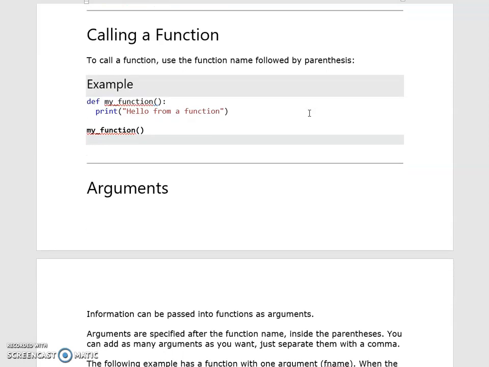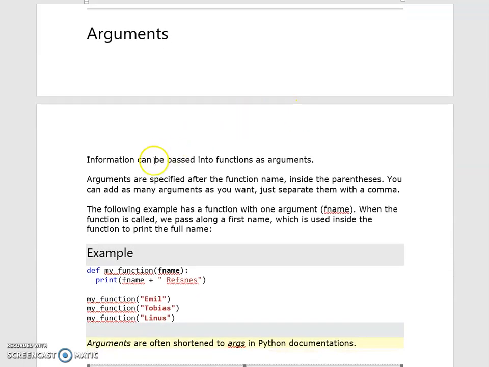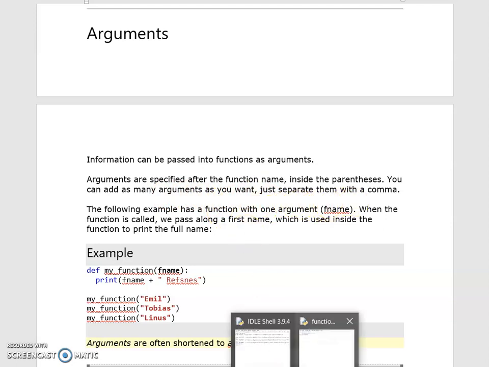Next, arguments. Arguments are nothing but information that can be passed into functions. If we want to pass any information into a function, we can pass it as arguments or parameters. Arguments are specified after the function name, inside the parentheses. You can add as many arguments as you want, just separate them with a comma. Let's see an example.